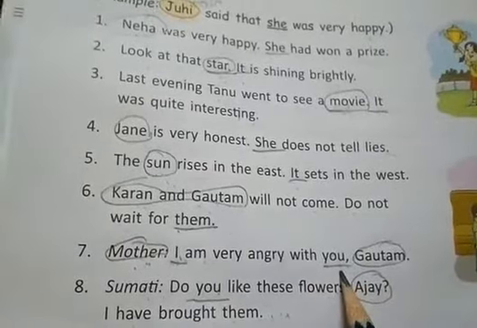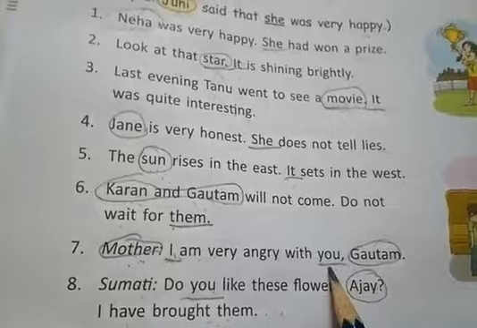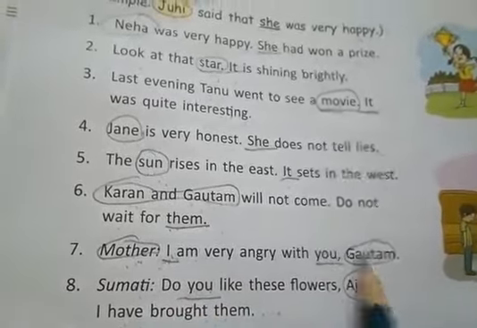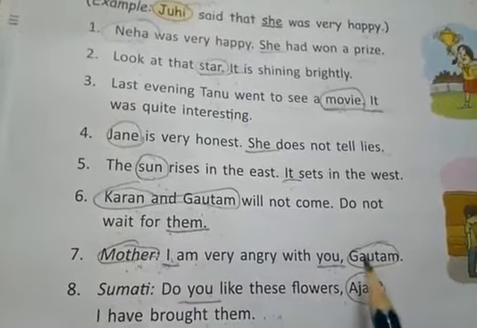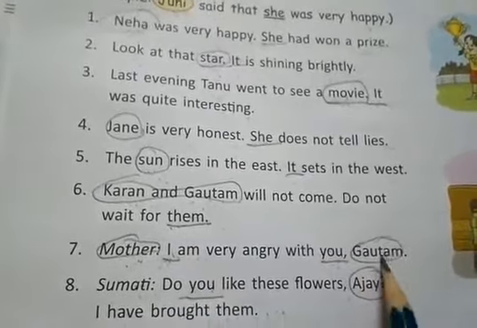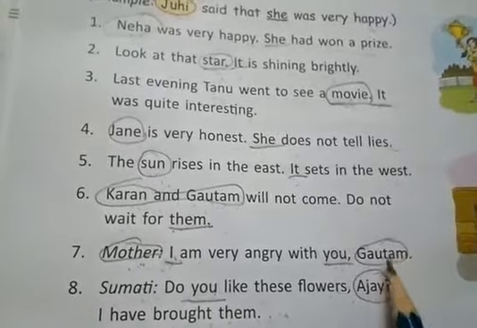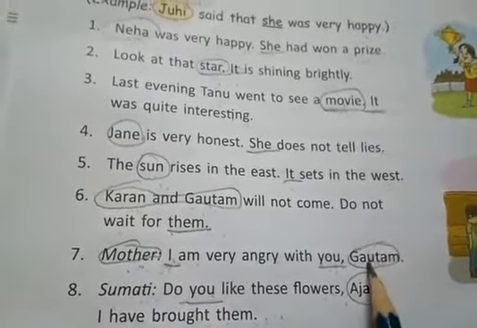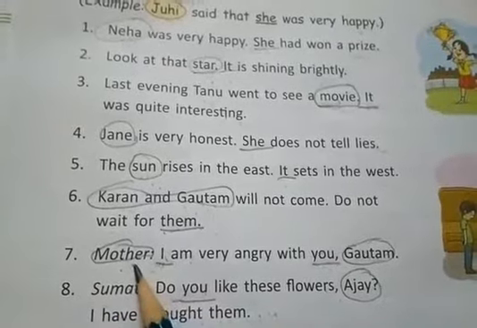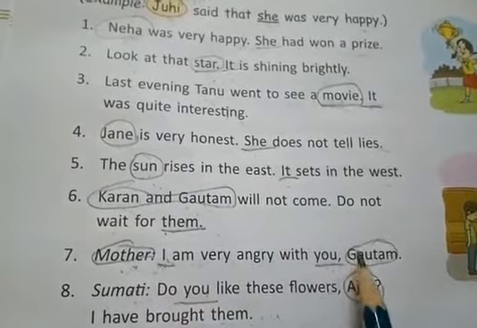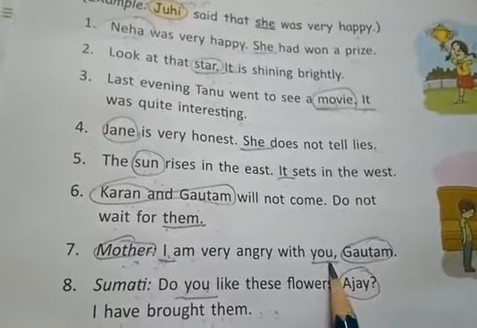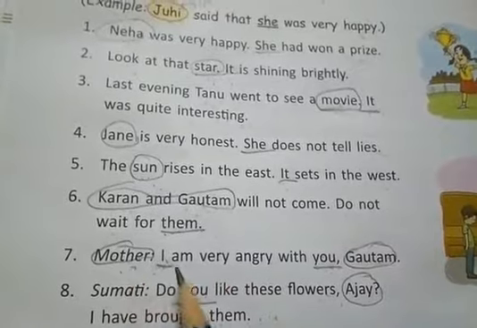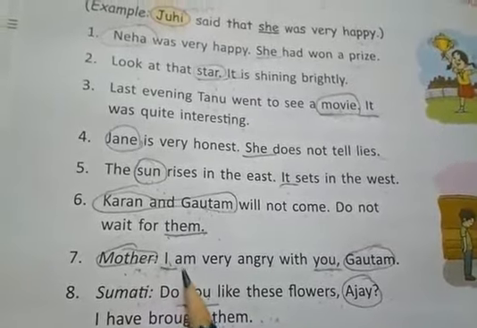Gautam. You is the second person. Mother is talking to Gautam. So mother is speaking, saying I am angry, so she is first person singular. Mother is talking to Gautam, so he is second person singular. Gautam is only one. Mother is only one. She is speaking, so she is the first person. Gautam is listening, so Gautam is the second person. For second person singular we use the pronoun you, and for first person singular we use the pronoun I. Let me show you in the table again.